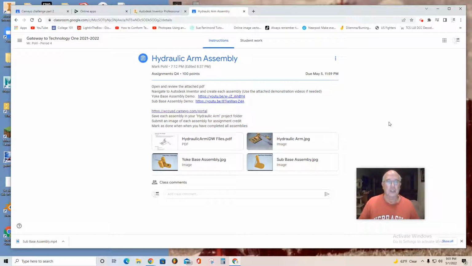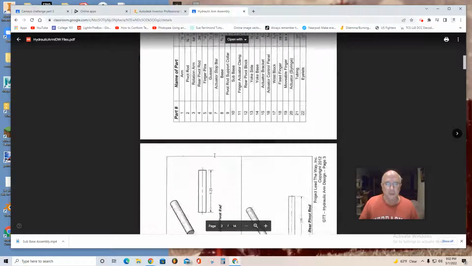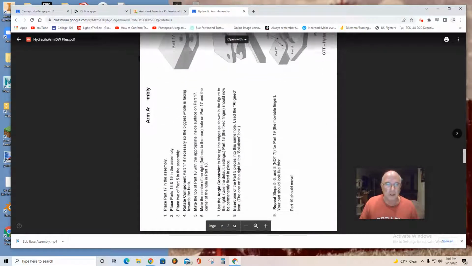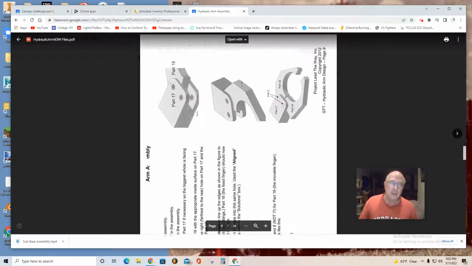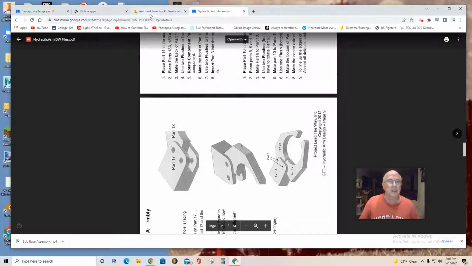In this particular lesson, we are going to continue with another assembly for the hydraulic arm called the arm assembly. So I'm navigating to the assignment. I'm scrolling down to the arm assembly. You see here, I'm going to start with part 17, 18, and 19. Those are the infamous fingers.